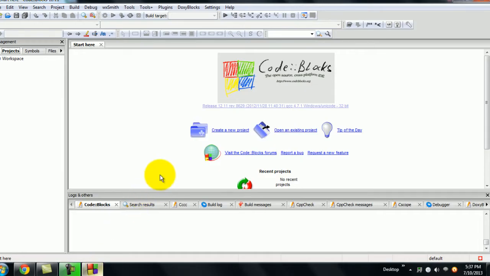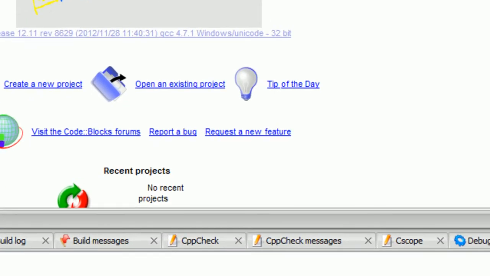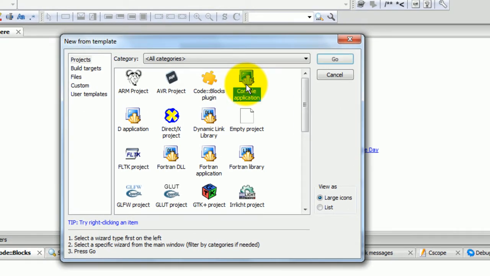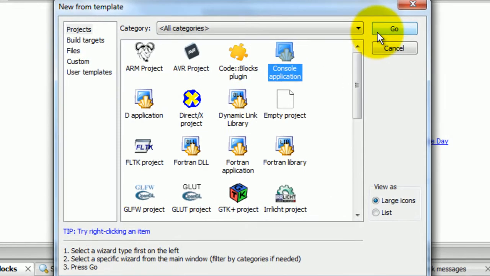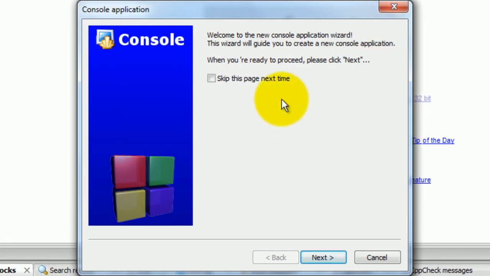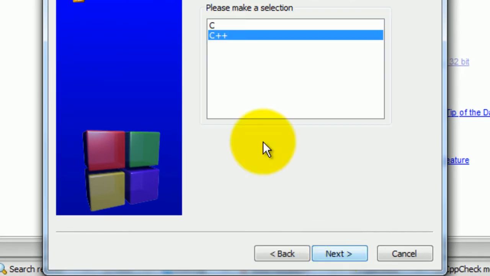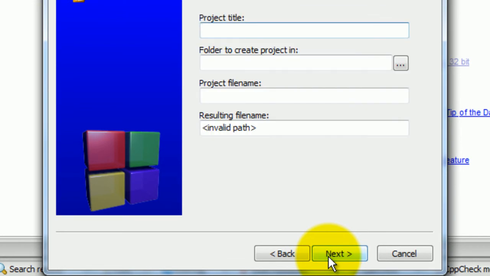Now it's time to create a project. I will click on create new project and choose console application, and then I will click on go. Now I will click on next. We will select C++ because we are not working with C, we will run the program in C++. So we'll select C++, and now I'll click on next.